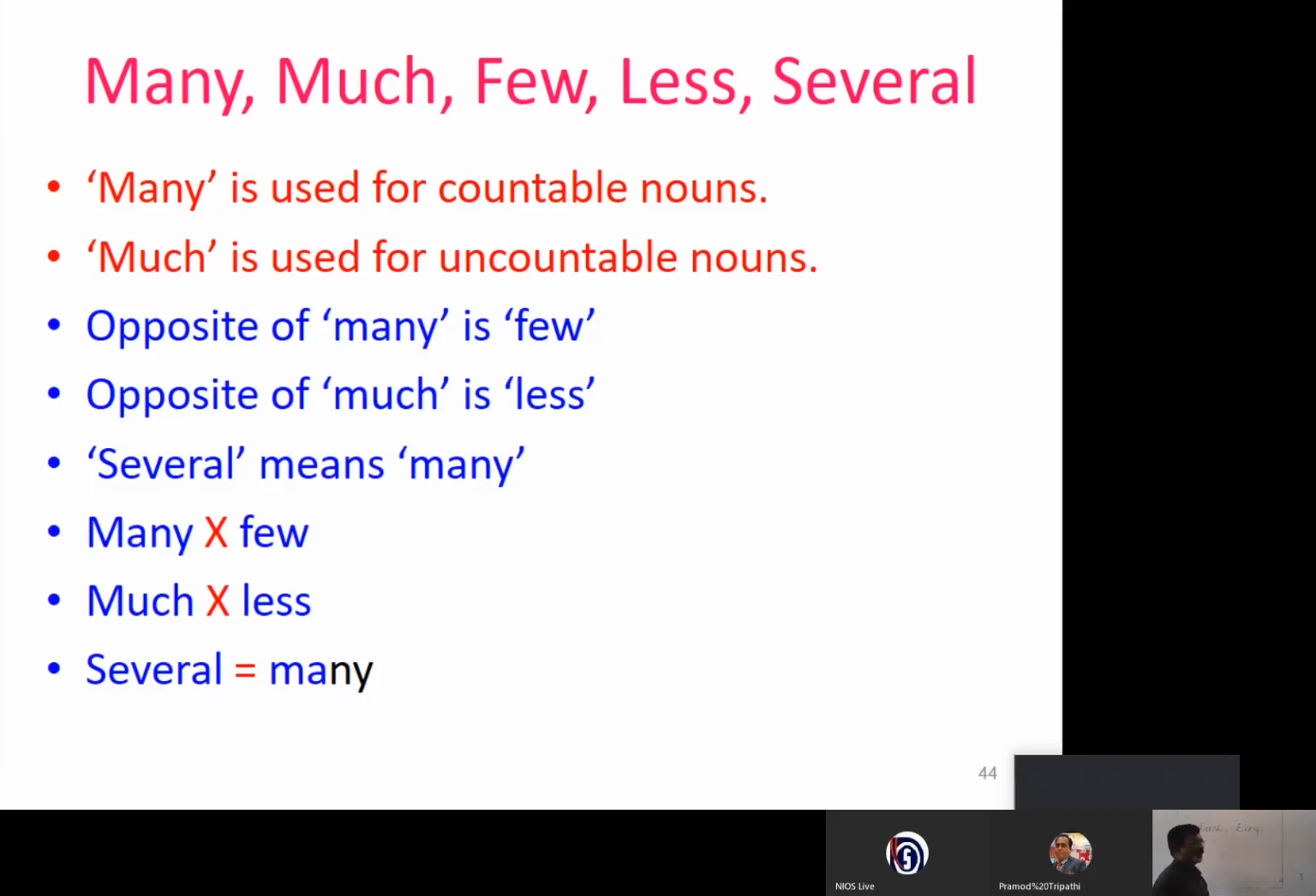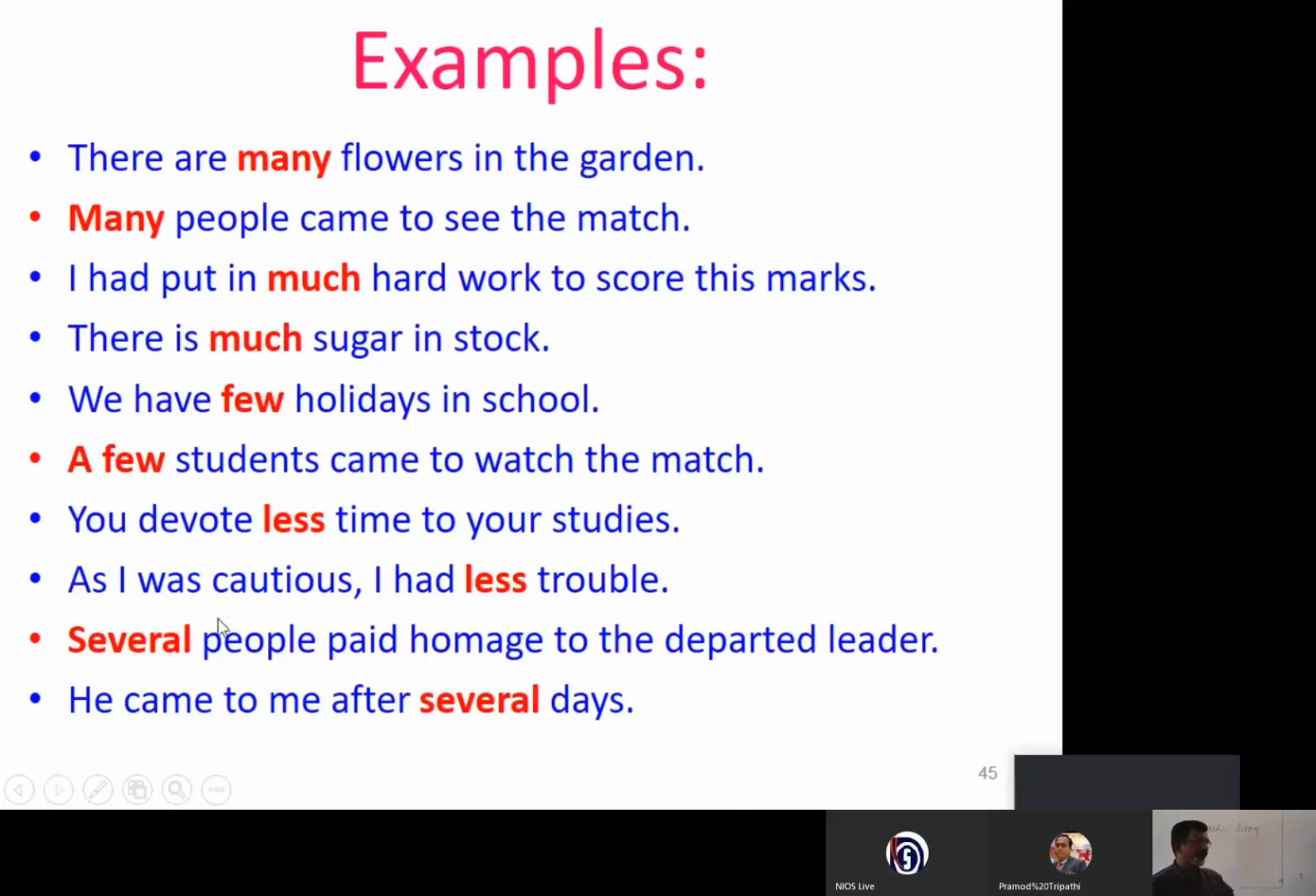See some of the examples of many. There are many flowers in the garden. Many people come to see the match. So here, many flowers in the garden, you can count the flowers. Many people came to see the match. Even if it is 1 million or 10 million or 1 billion, it can be counted. So many is used for countable nouns, whereas much is used for uncountable nouns.